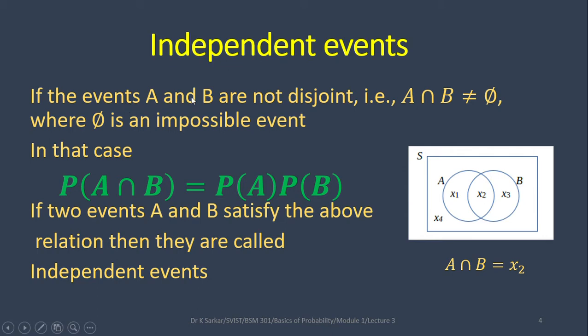If the events A and B are not disjoint, that is A intersection B not equal to phi, where phi is an impossible event, and in that case probability of A intersection B equals probability of A into probability of B, then A and B are called independent events. Here in the diagram, you see A intersection B not equal to phi, they have the common element x2. And if they satisfy this relation, then they will be called independent events.